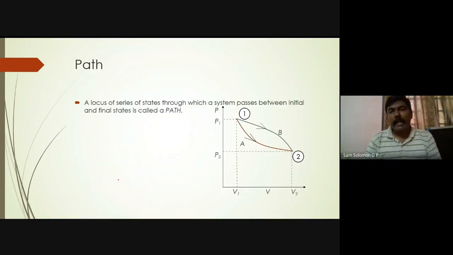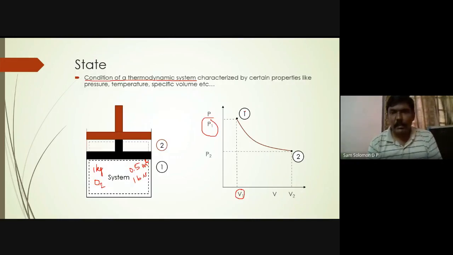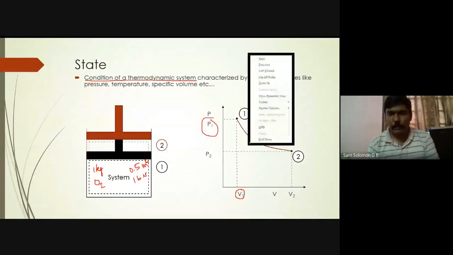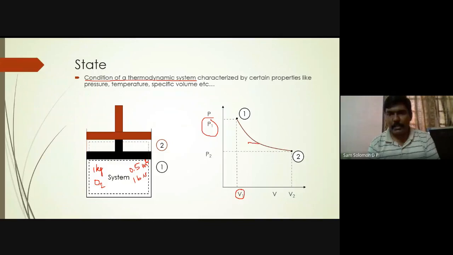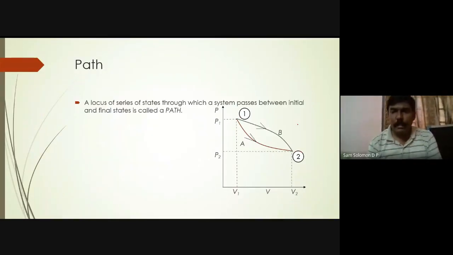A path. A locus of a series of states, which means, just like the previous case, in the previous case you had 1 to 2, right? The direction is like this. You are moving from 1 to 2. So is the case here. So 1 to 2, it has taken a path A. That is what we have seen in this particular diagram.